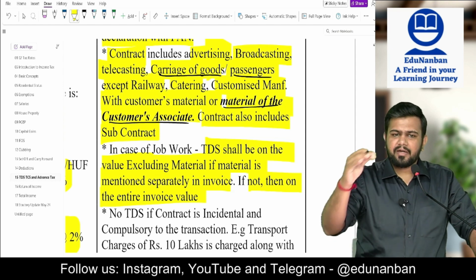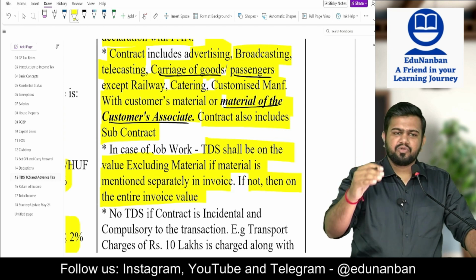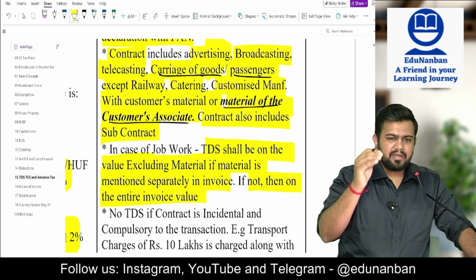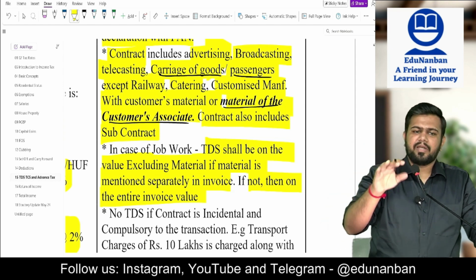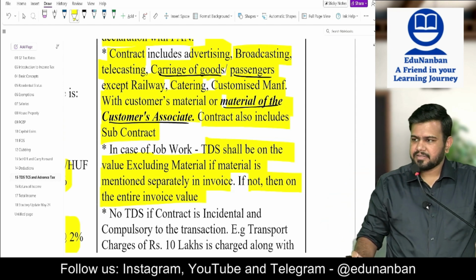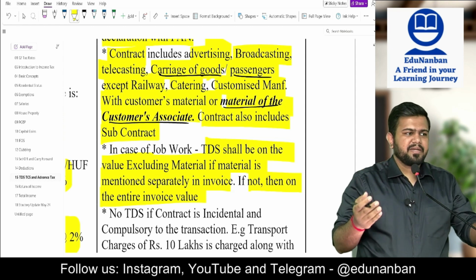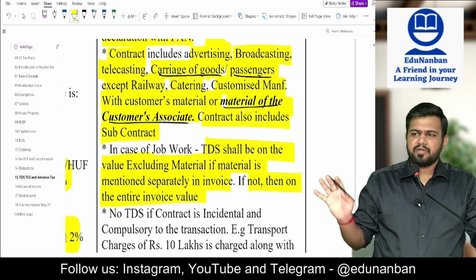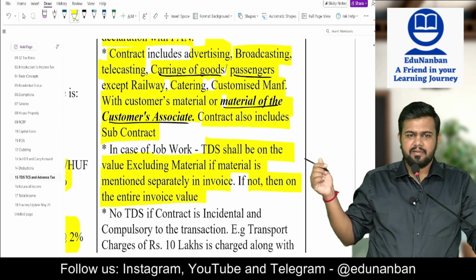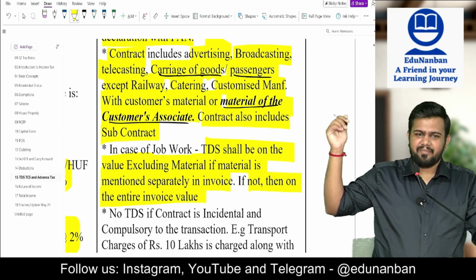And listen, if you are giving me gold and I am giving you jewelry, should you deduct the TDS? Generally, you should not deduct the TDS because jewelry is of personal nature. But when will you deduct the TDS? If you are a jeweler, then only you will deduct the TDS. Okay, because if contract payment is made for personal nature, no need to deduct the TDS under 194C, but TDS will come under 194M.